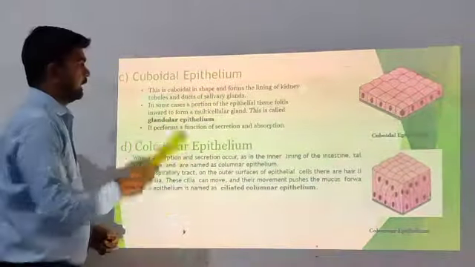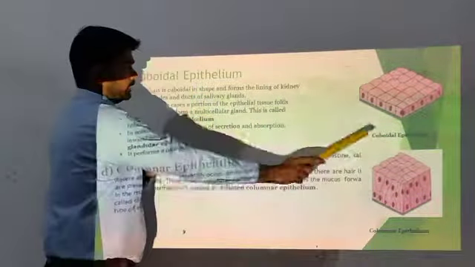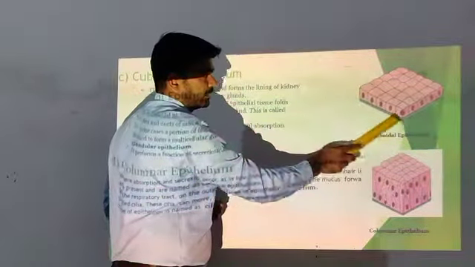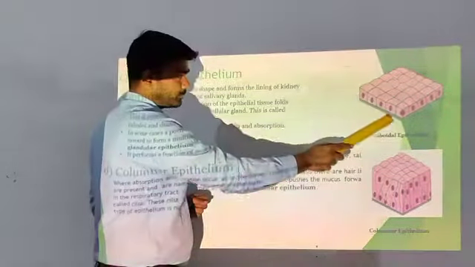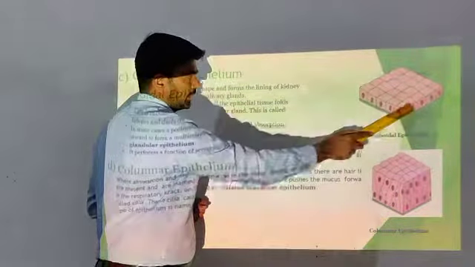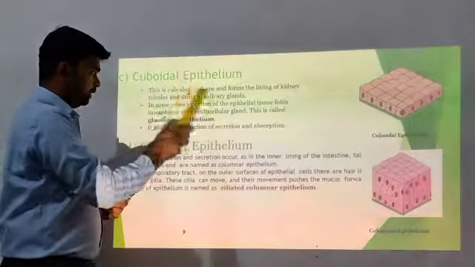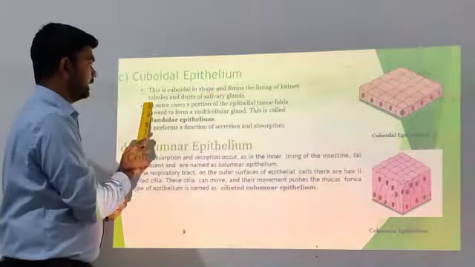Next, cuboidal epithelium. As the name suggests, cuboidal means it has the shape of a cube, as we have seen a cube. It has a structure like a cube. That is why it is known as cuboidal epithelium. It is cuboidal in shape and forms the lining of kidney tubules.